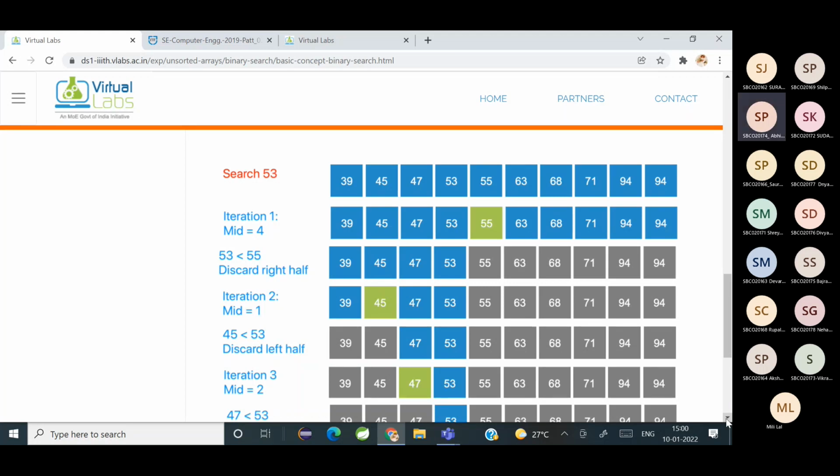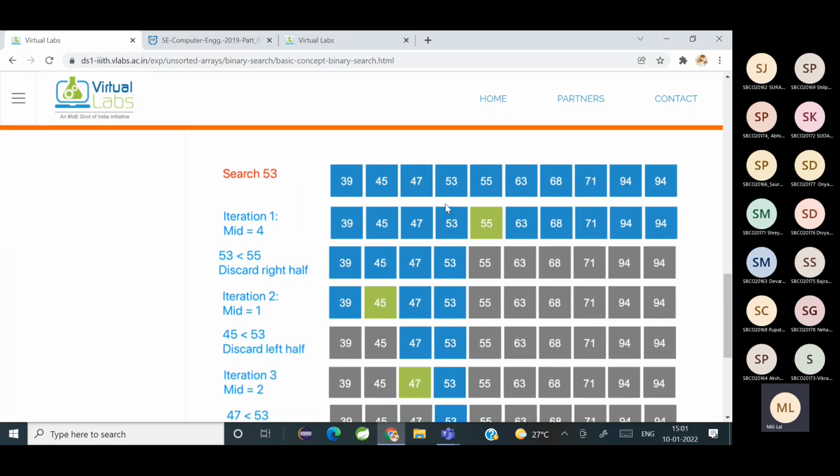0 plus n divided by 2. So what is the n value here? How many elements are there? 10 divided by 2 is 5. So you get the fifth element. So 55 is going to be your middle element.